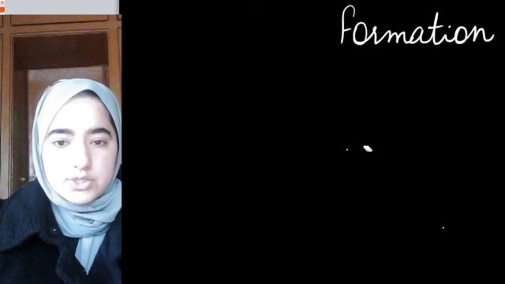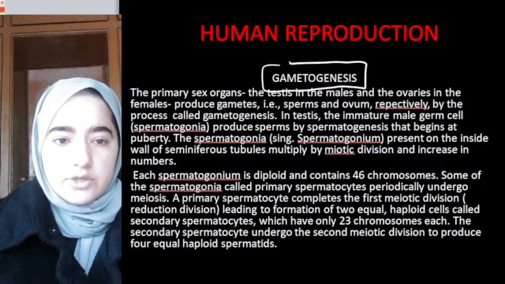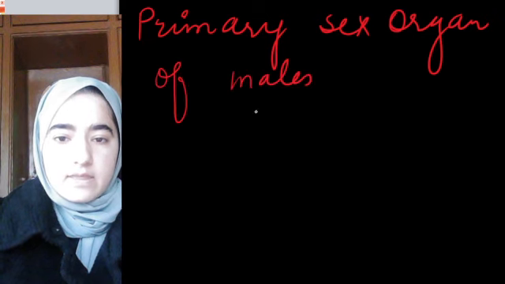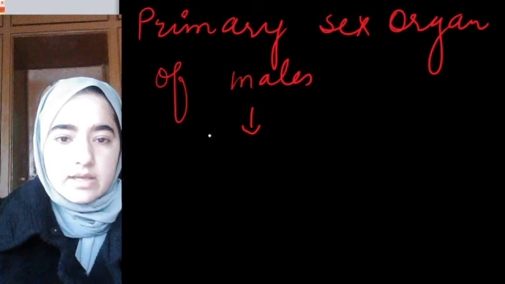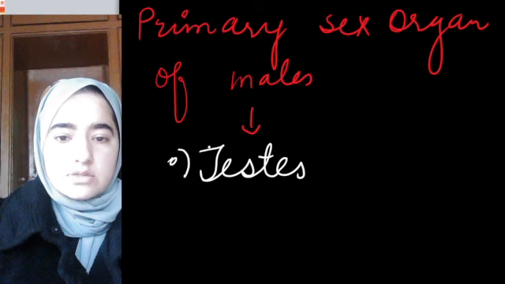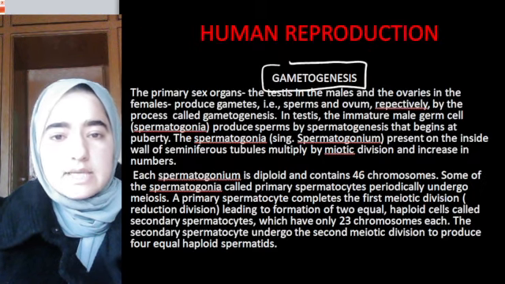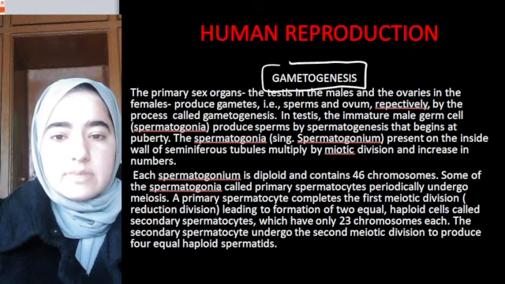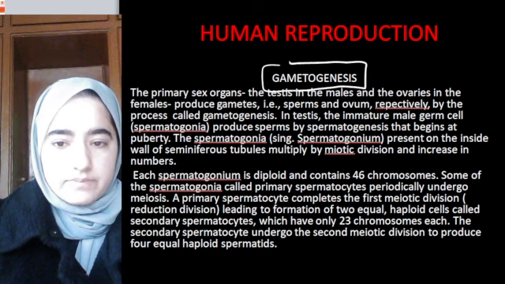I already mentioned spermatogenesis simply means formation of male gamete, that is sperm, okay? We know the primary sex organ of male is testes, right? Primary sex organ is that organ in which gametes are formed. So we can say that in testes, male gametes, that is sperms, are formed, right?